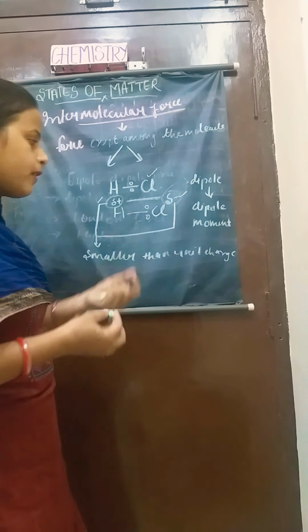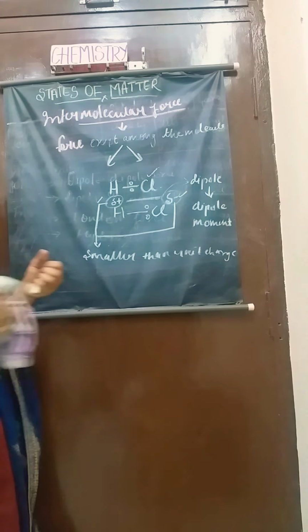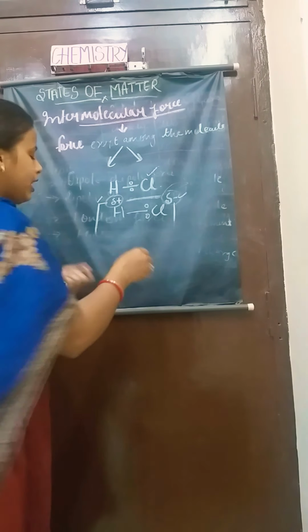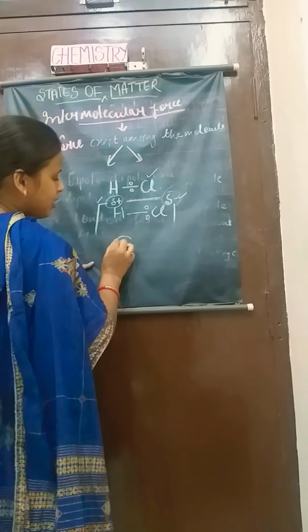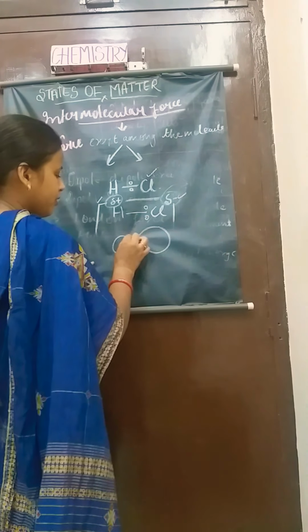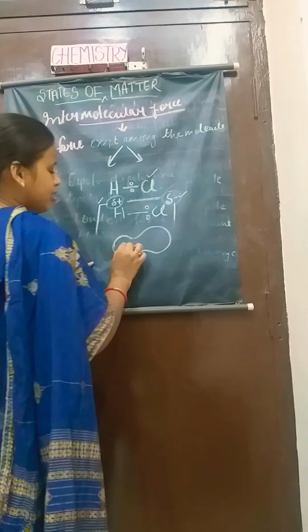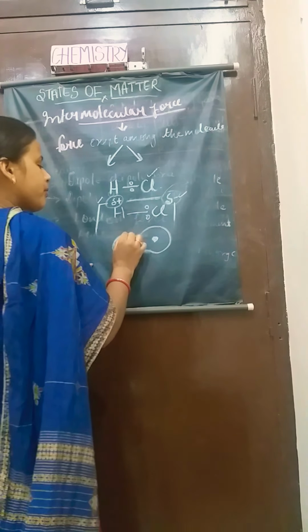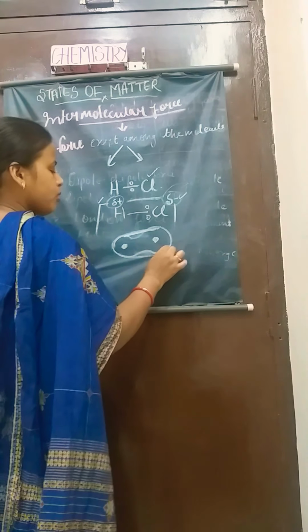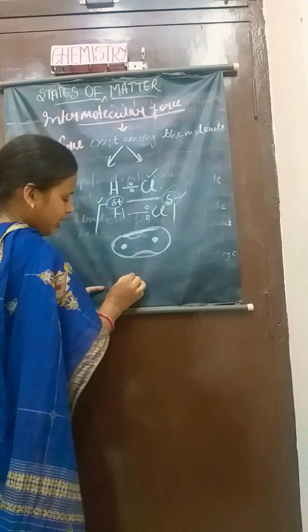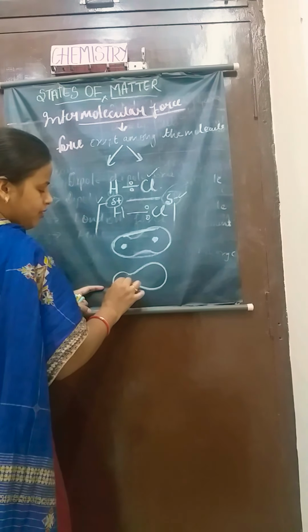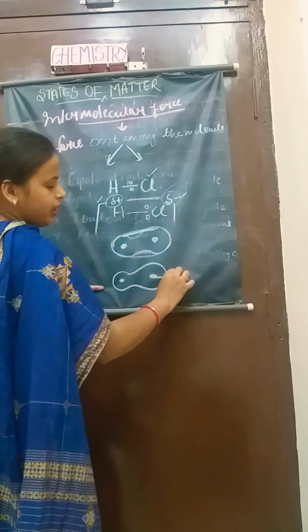Okay, if I draw the electron cloud of these molecules, the figure would be like this. Assuming this is hydrogen and this is chlorine, here is the nucleus of hydrogen and here is the nucleus of chlorine.